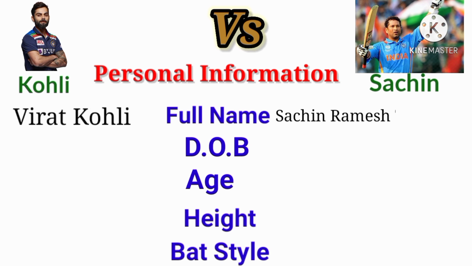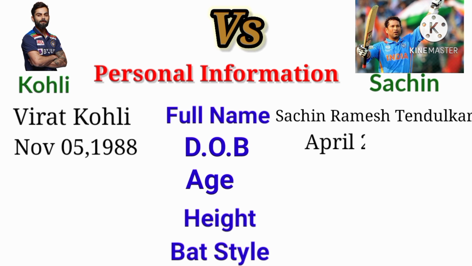The full name of Sachin is Sachin Ramesh Tendulkar. The date of birth of Kohli is November 5, 1988. The date of birth of Sachin is April 24, 1973. The age of Kohli is 32. The age of Sachin is 47.